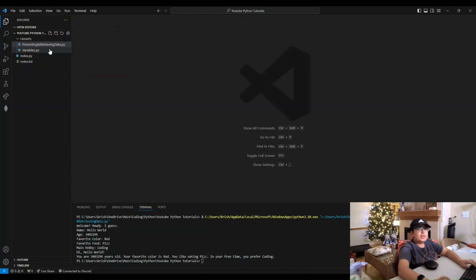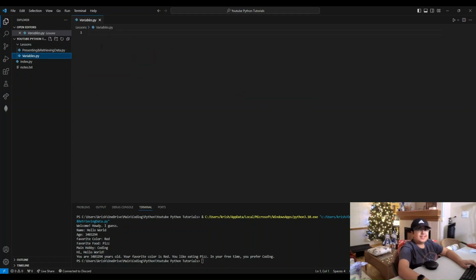Okay, so let's move on to variables. Yay! So we all know what variables are, I think. I hope. A variable is a name that is assigned to a value, sorry.